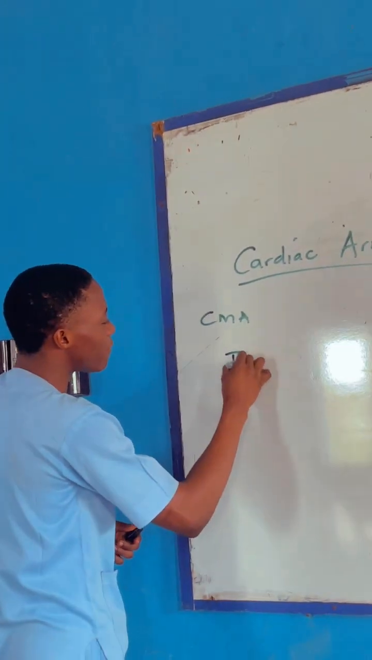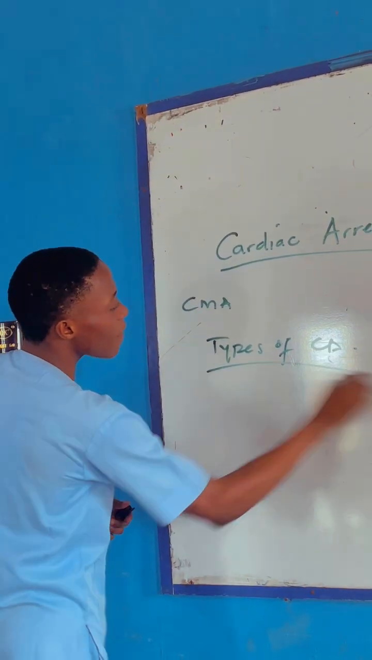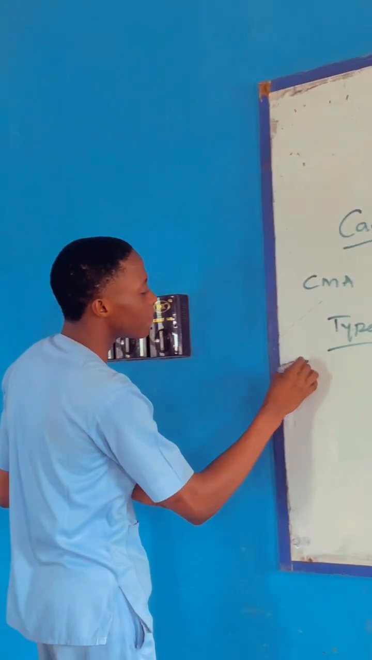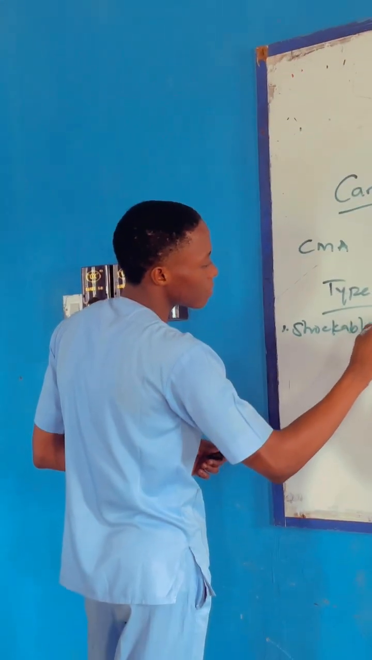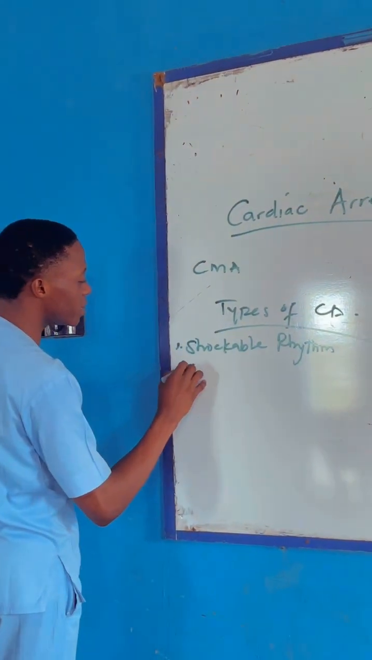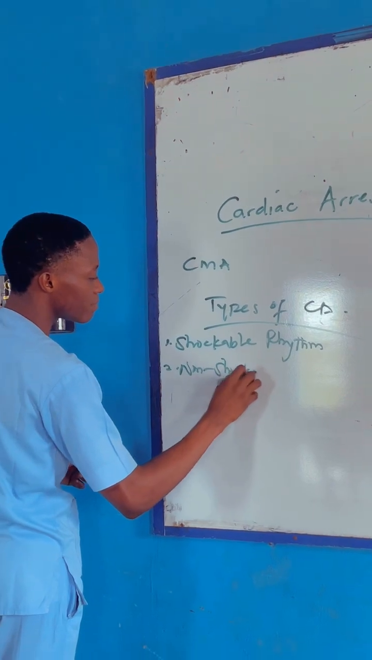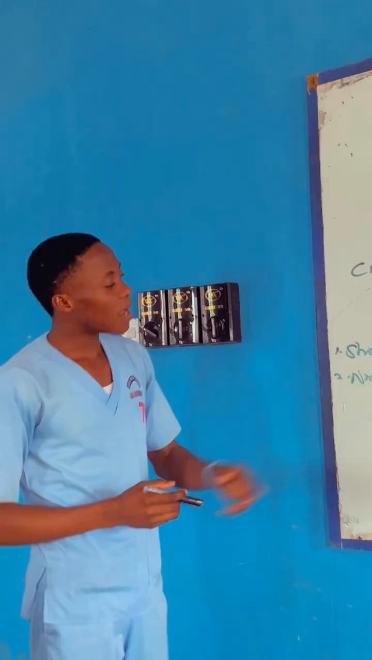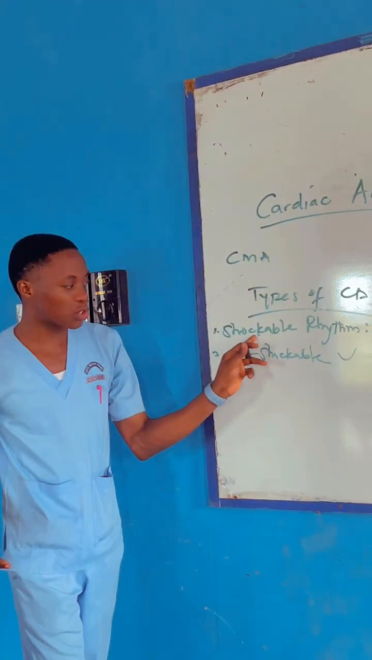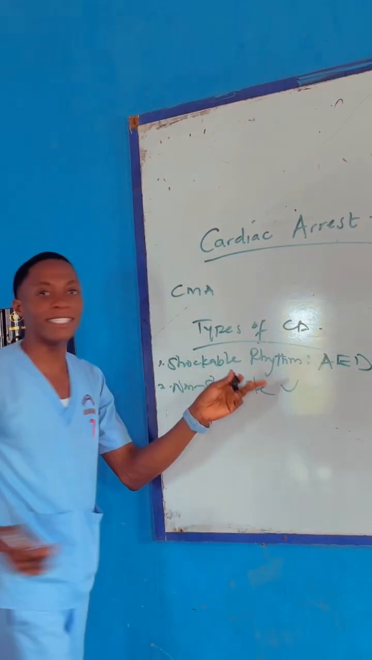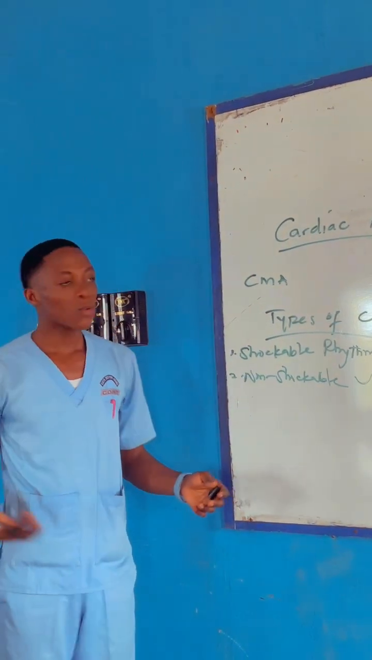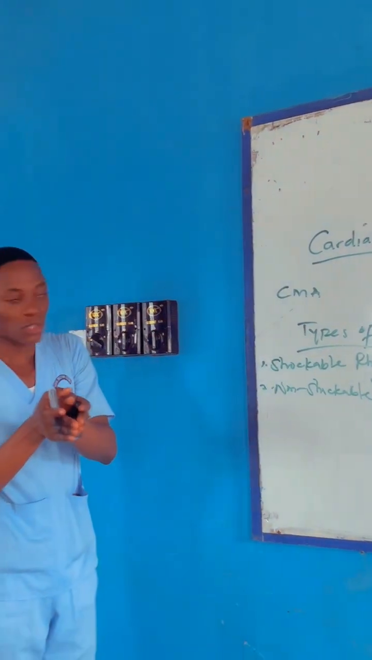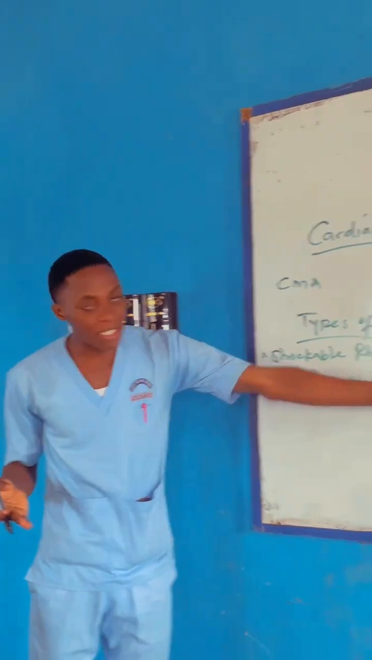Now moving on to types of cardiac arrest. We have two types of cardiac arrest rhythm: the shockable rhythm and the non-shockable rhythm. The shockable rhythm responds to defibrillation, that is electric shock, through the use of a device called an AED, automated external defibrillator. We use this AED to provide shock to the heart. So once the shock is provided, the heart responds.